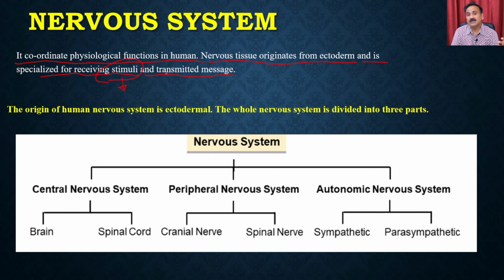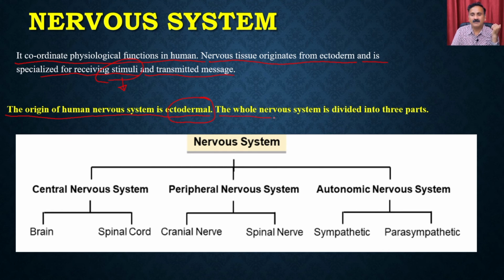In other conditions, if there is a danger signal, but that danger signal can be managed, then it is actually going to secrete the particular type of hormone, and then you are going to use your hands or other kind of defense mechanisms to overcome that particular type of danger. So the origin of the human nervous system is ectodermal, which means it is actually going to be generated from the ectoderm, right? You know that we have the three germ layers, ectoderm, endoderm, and the mesoderm.